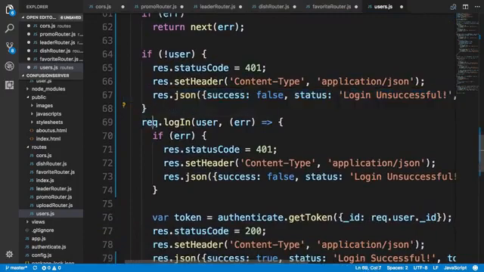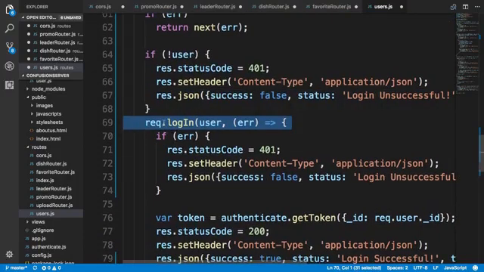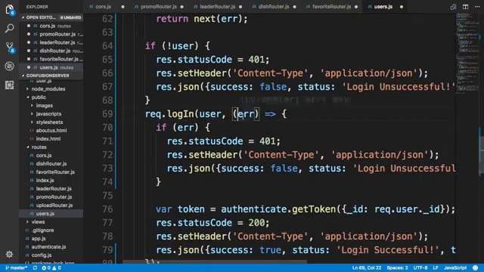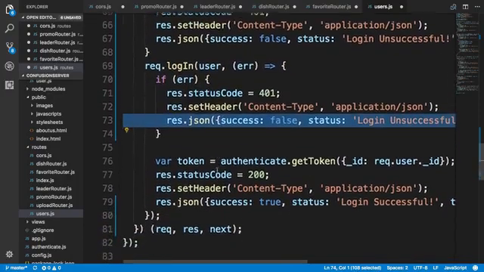If the user is null, then that means that the user login was unsuccessful, and the reason for that will be in the info, so that we will pass back as the info error in the reply message here. If we come up to this point, then the user is successfully verified, so then we will log in the user. So the passport authenticate will add in this method called login to the request message, so we can call the login with the user, and if this returns an error, then we will return the error here appropriately.